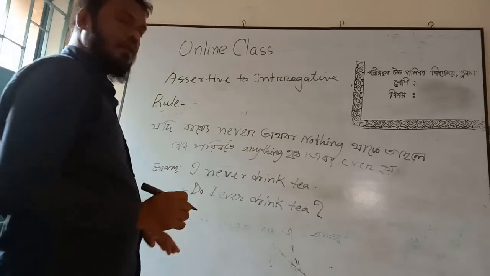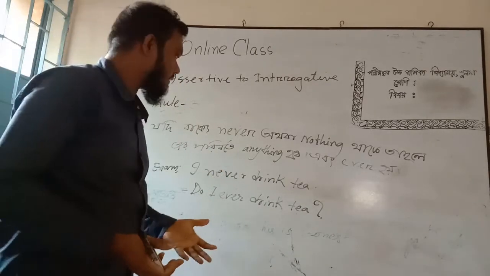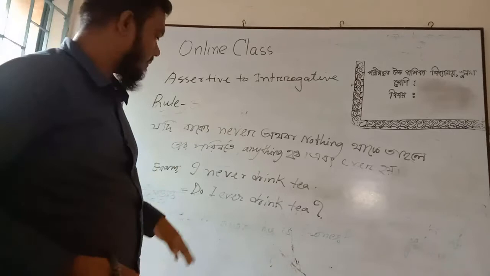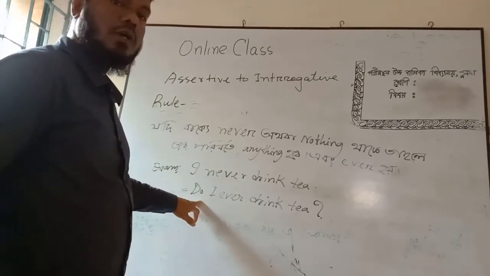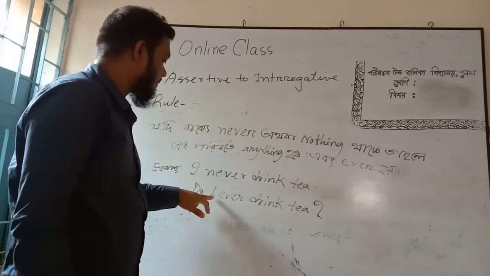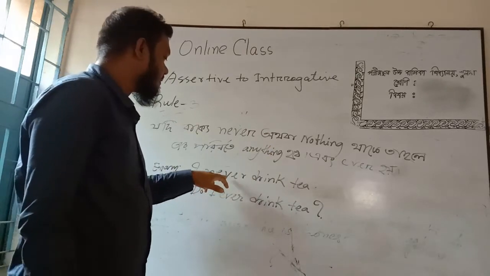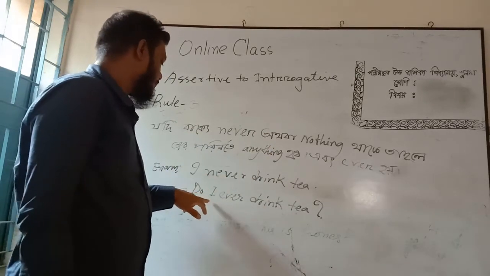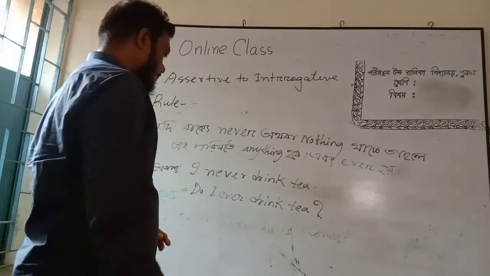According to the structure, we have already learned the structure. If the sentence is a present indefinite, the structure will be do or does or doesn't plus subject. According to the rules, do plus subject, and we have already learned that if we find never in the sentences, we have to use ever. So I have used do plus subject plus ever plus extension.